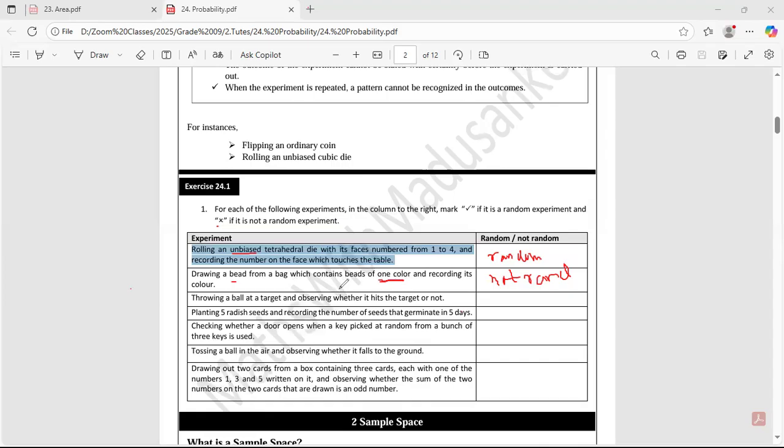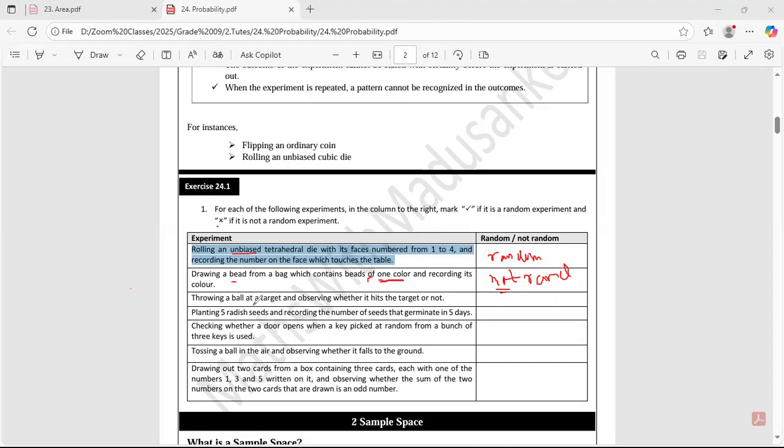You already know inside the bag there are red beads, so I am going to obtain red beads only. If I draw the first bead, it will be red, and if I draw the second bead, it will again be red. If I draw the third bead, it will again be red. So it is not random, because only red beads are inside the bag. One color of beads is inside the bag. This is not random.